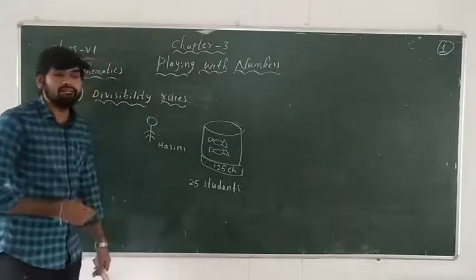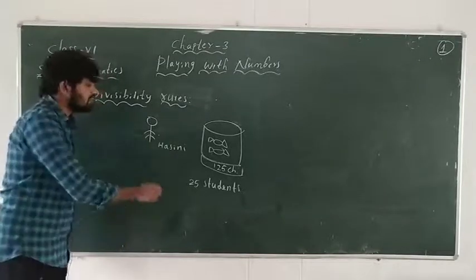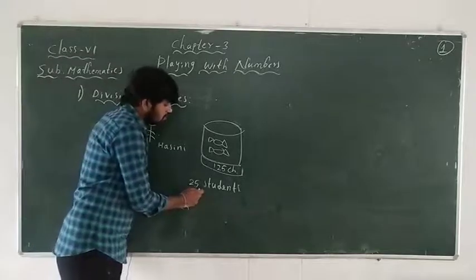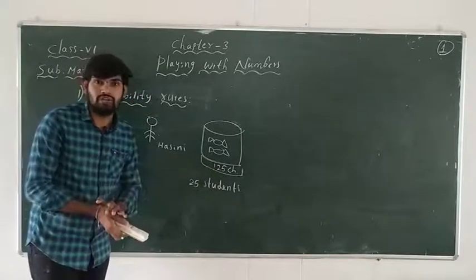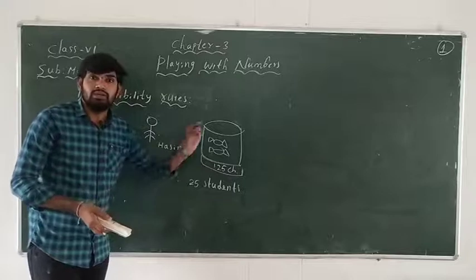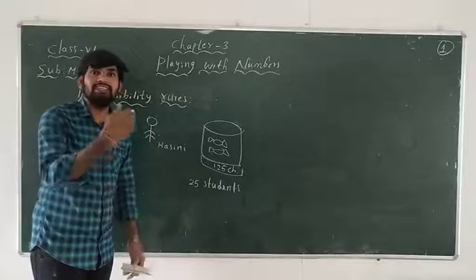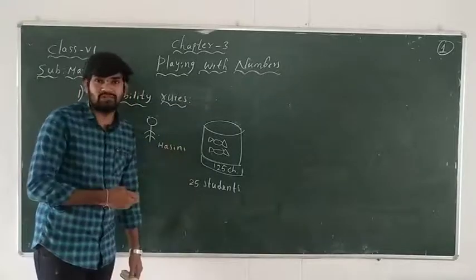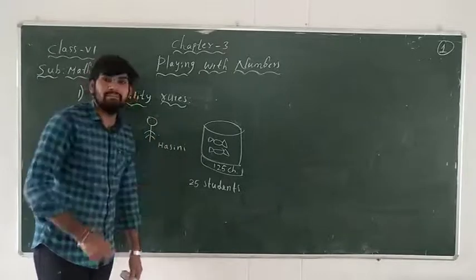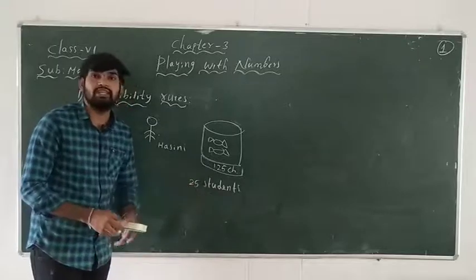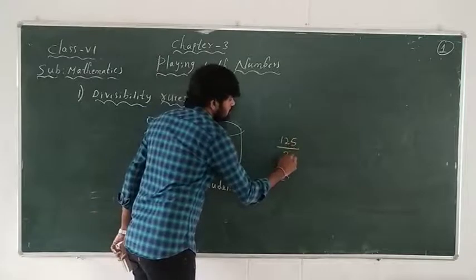Now what is the easier method so that each student gets an equal number of chocolates? For that we need to do the division. Total number of students is 25 and there are 125 chocolates. We need to do the division, 125 by 25.